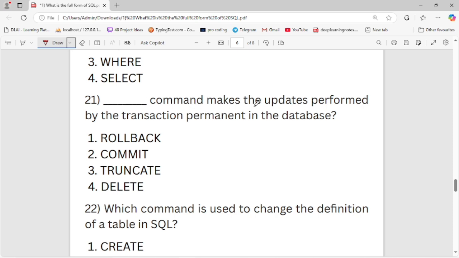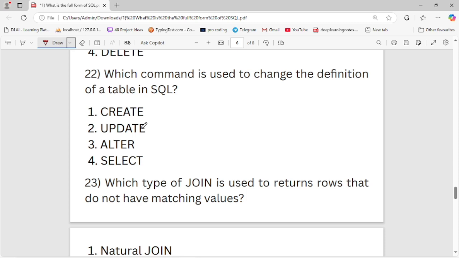Dash command makes the updates performed by the transaction permanent in the database. First is rollback, second is commit, third is truncate, and fourth is delete. Second is the right option. COMMIT is used whenever we want to permanently save the data in a database. Now let's move to the next question.